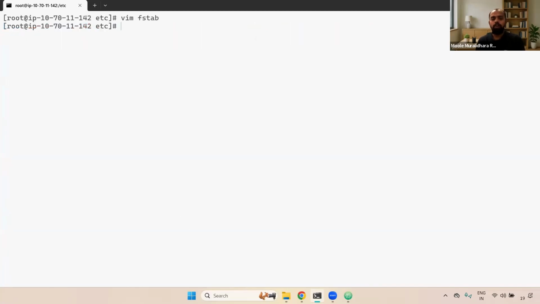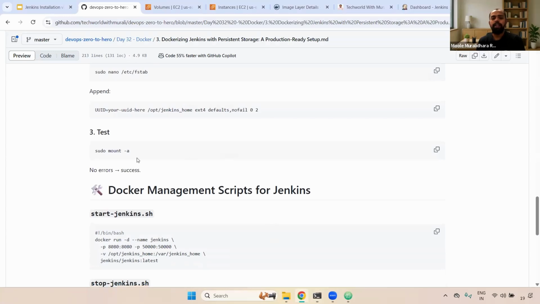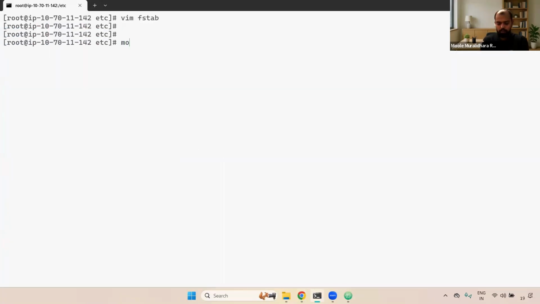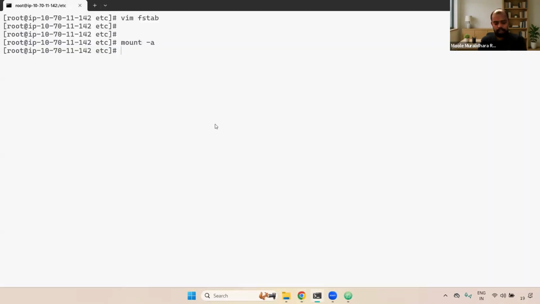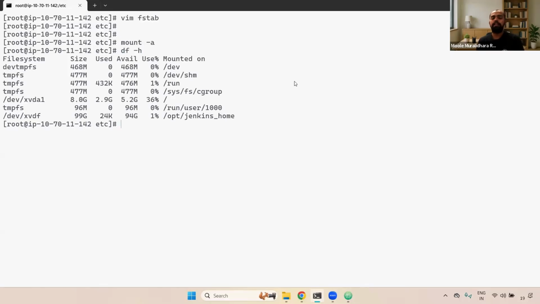Fine, well and good. Now if you go and check here whether whatever we mounted is working or not, and whether there are any errors, what you can do is give mount -a. Mount -a, I'm giving. If you see here, when you give mount -a, we don't see any errors in the /etc/fstab. Clear, right? Any questions on this? Fine. Now I'm going to reboot the server again. Let's see. After we declared it inside the /etc/fstab, whatever mount path we mentioned, if you reboot the server, the /opt/jenkins_home directory that we mounted will still exist. Okay.